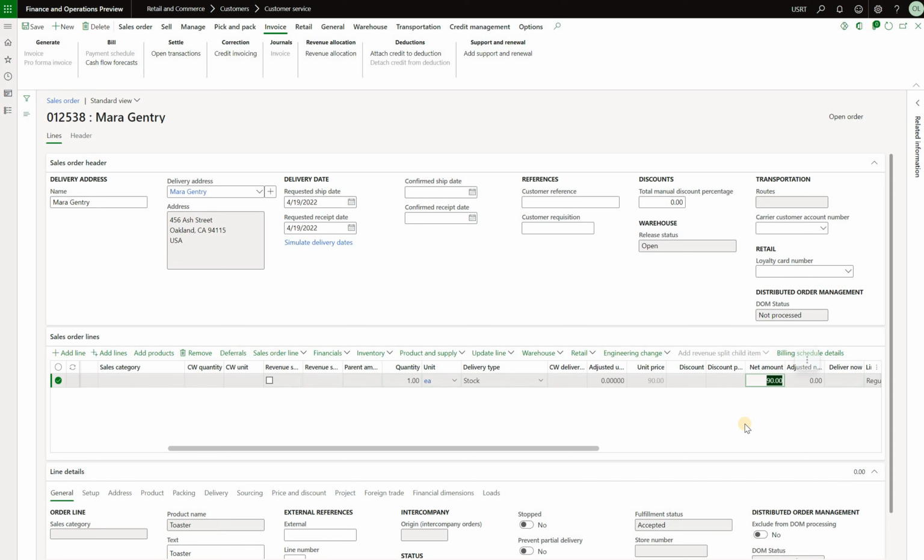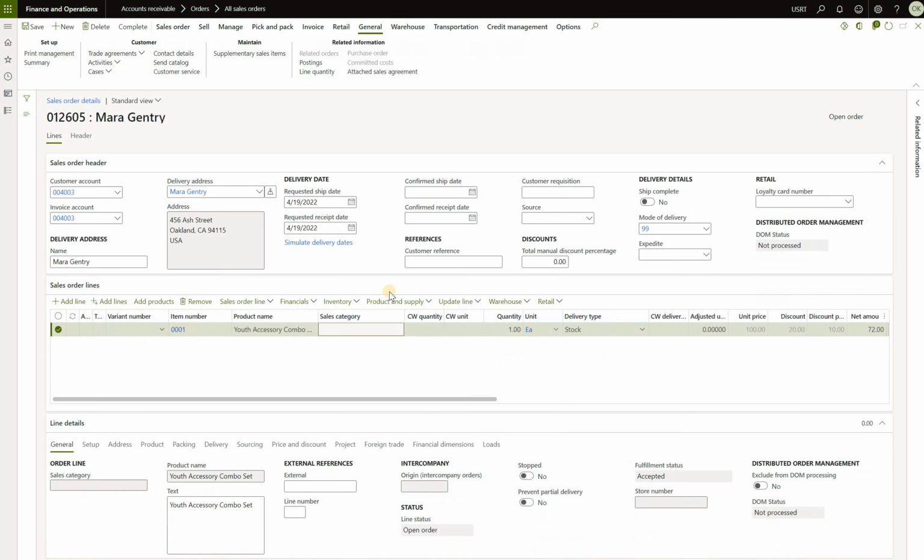And just to give you a sense of how that would look like in a system that did not have that feature enabled, I will open another sales order right here. I basically have a different item, but it shows you the same unit price. And even though this is a sales order for the Fabricam call center attached to a sales agreement, in a previous version of Dynamics 365 Finance and Supply Chain, that sales agreement did not override the discounts from the trade agreements or the basic discounts. So this is what you would have gotten. You would see a $100 sales price minus that trade agreement discount, minus an additional discount coming from a retail discount, and the total would be much different.